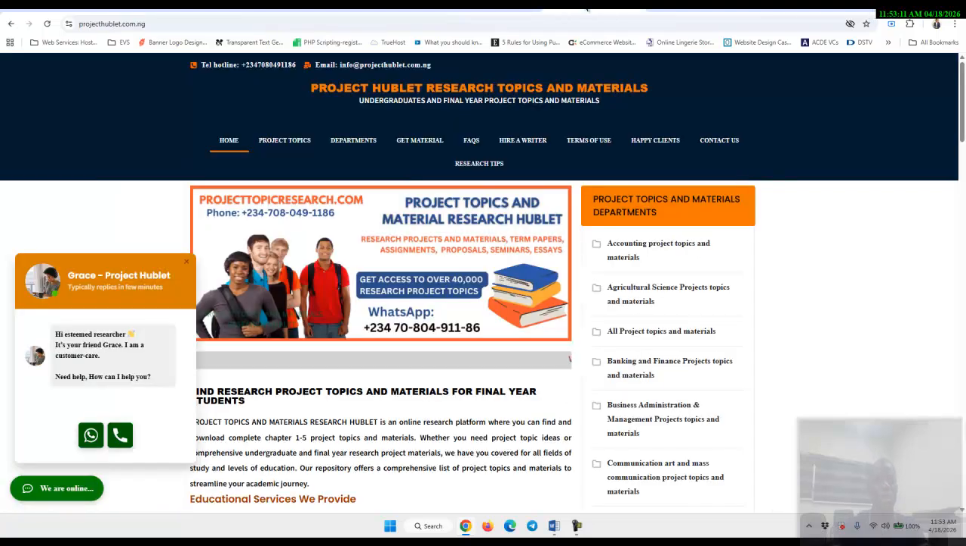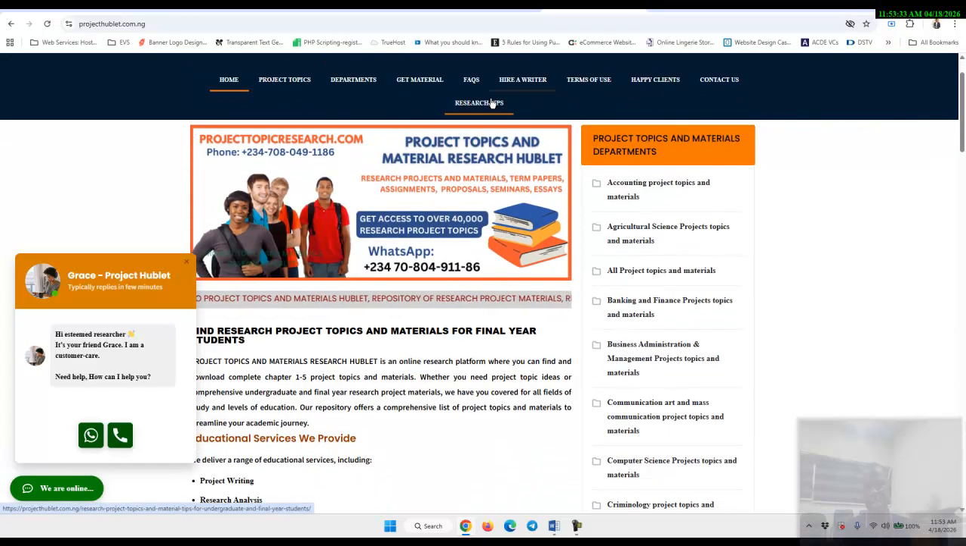The next one I'm going to be talking about, which is the sixth one, is ProjectHublet. Mind you, all of those I've visited or talked about, you can actually order these projects. They will send them to you electronically. Then you can download them, print them if you choose to, and study them. Then you use that to come up with your own projects.